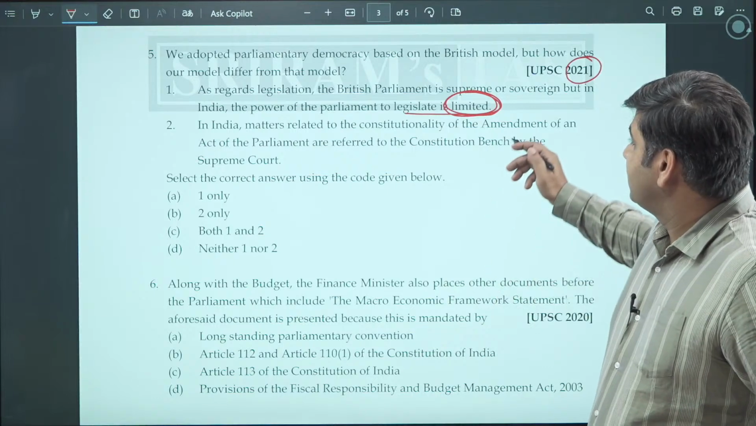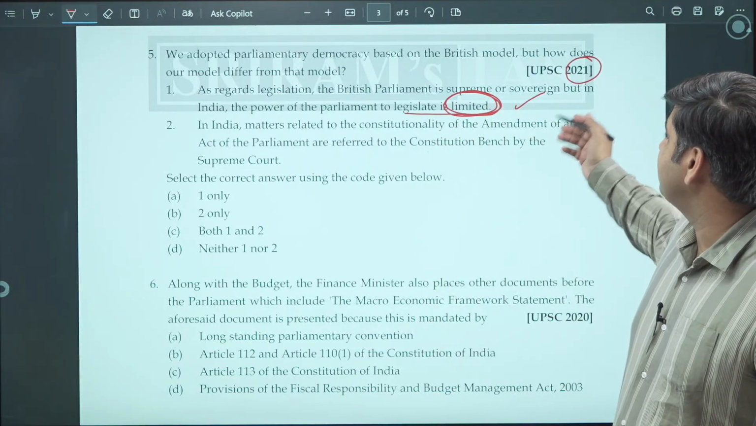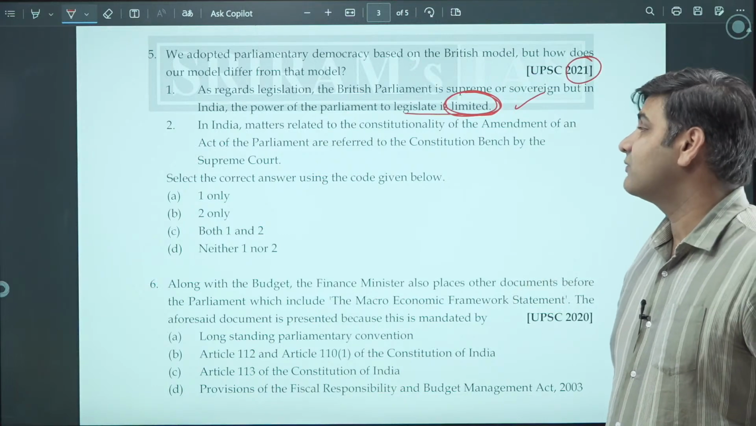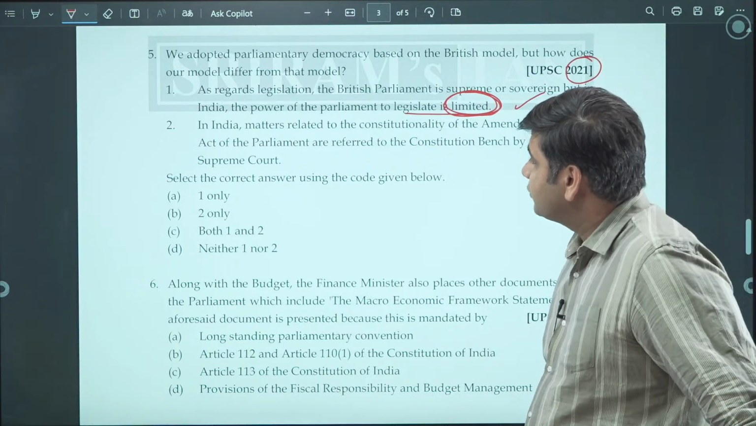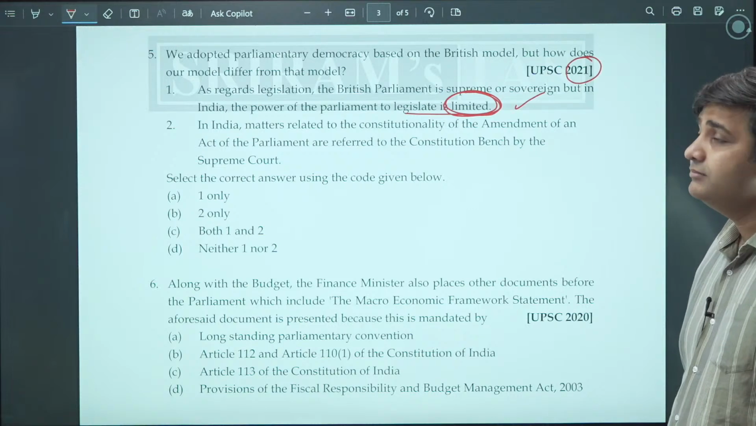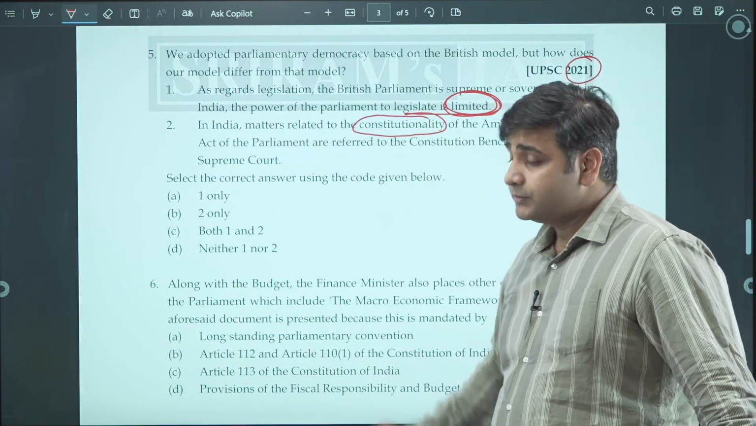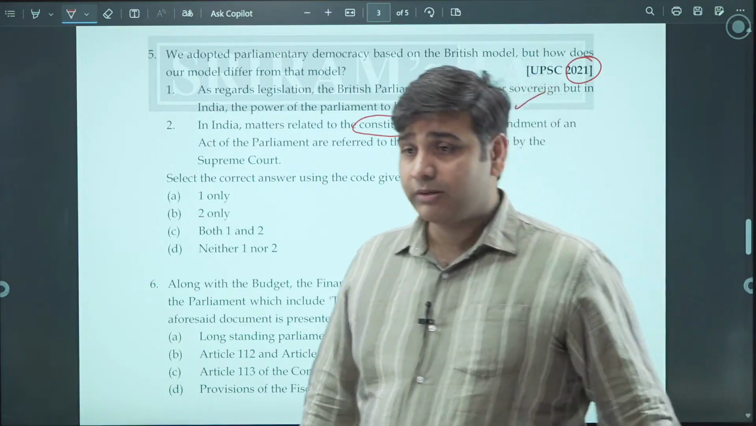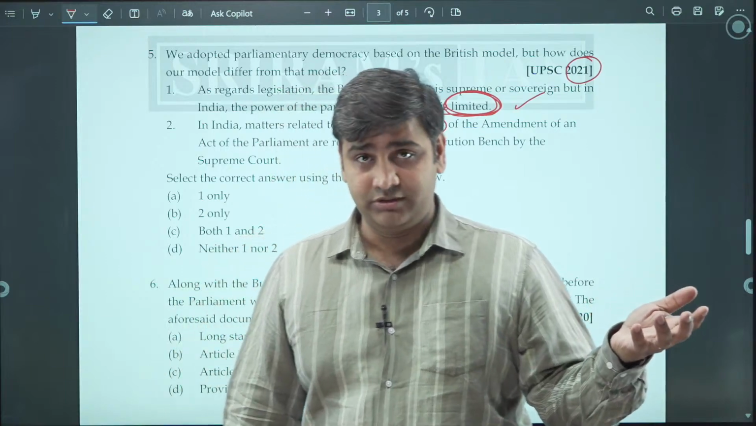So it's a correct statement that the British Parliament is supreme and sovereign, but in India the power of parliament to legislate is limited. Statement number 2. In India, matters related to the constitutionality of amendment, constitutionality, whether a particular provision of the constitution or a particular law is according to the constitution or not.